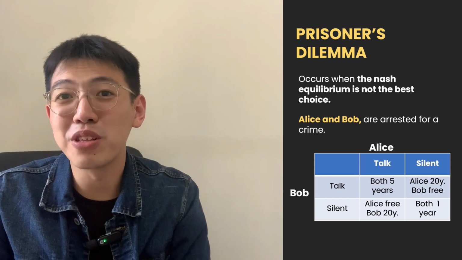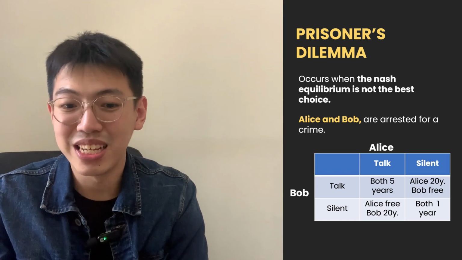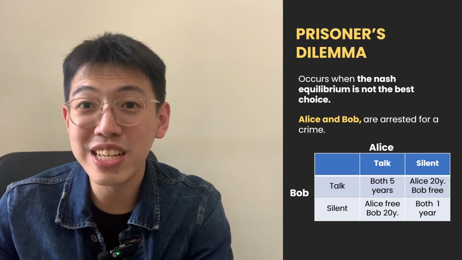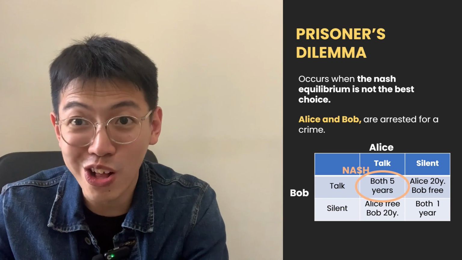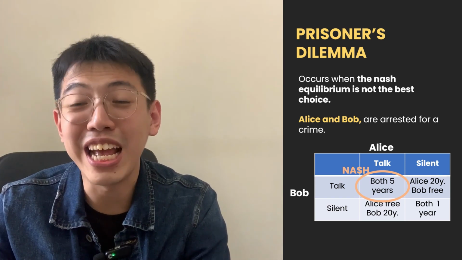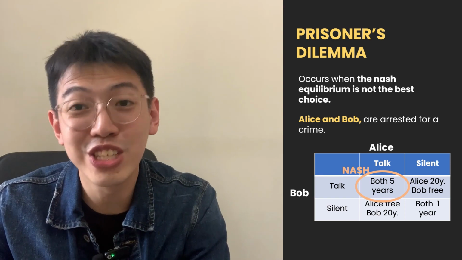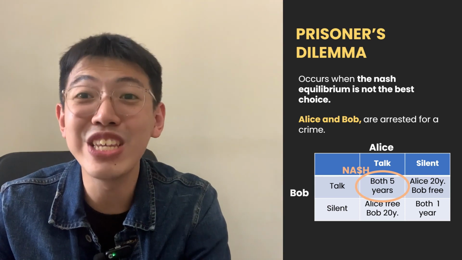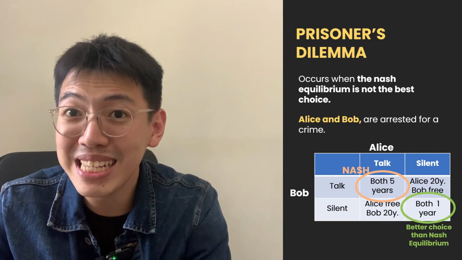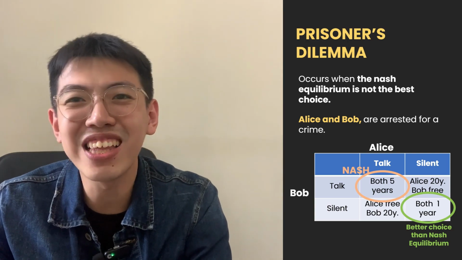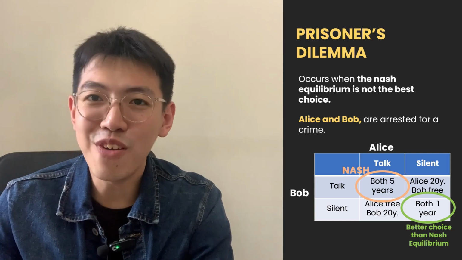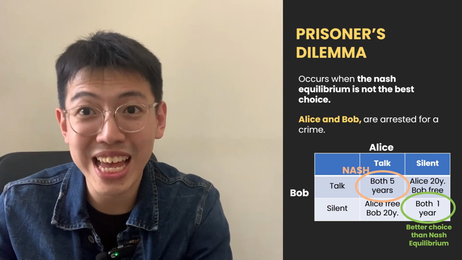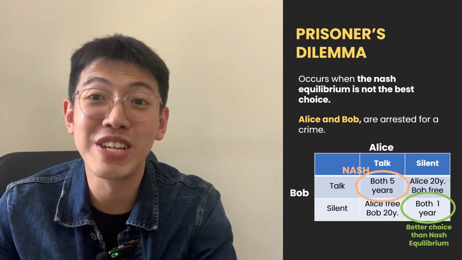The payoff matrix for this situation might look like this. The dominant strategy for both players is talking. Therefore, the Nash equilibrium is that they both talk. But when they both talk, each of them will serve 5 years in jail. You can see here, if both remain silent, they only serve 1 year in jail each. It means the Nash equilibrium is not the best choice in this case. Therefore, we call this the prisoner's dilemma. It's better for them to remain silent, while the Nash equilibrium is that both of them talk.